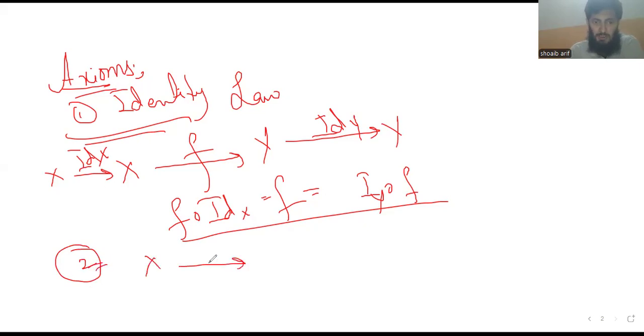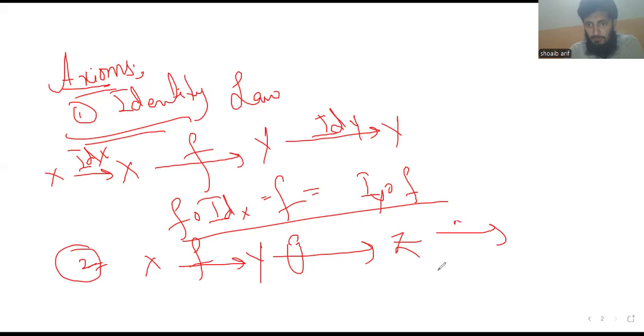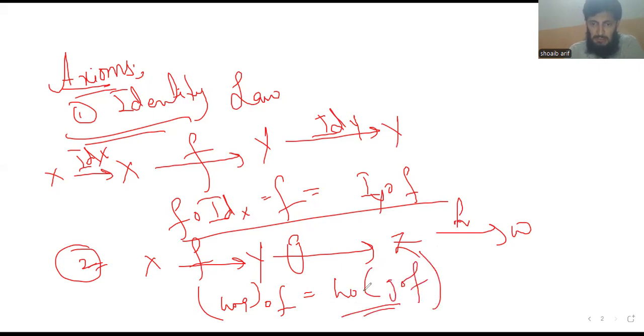If f is a function from x to y, g is a function from y to z, and h is a function from z to w, then we can write h composed with g composed with f is equal to h of g composed with f. So this is the category of Set.